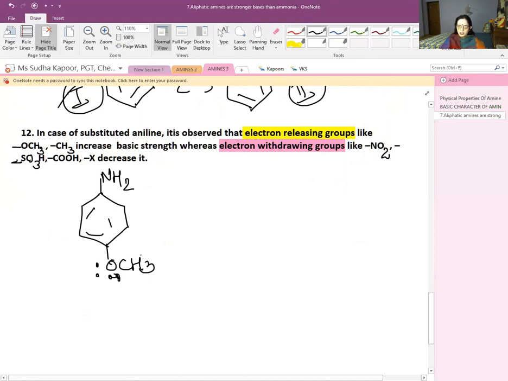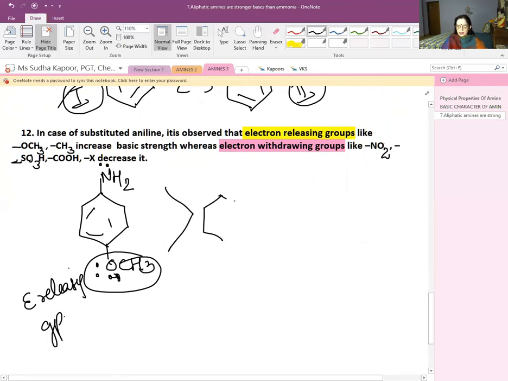Because it is an electron releasing group, when we substitute it on aniline, the basic strength is increased as compared to aniline. And the basic strength decreases when we place an electron withdrawing group.